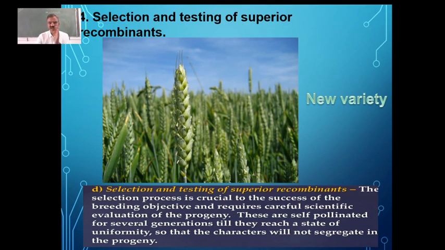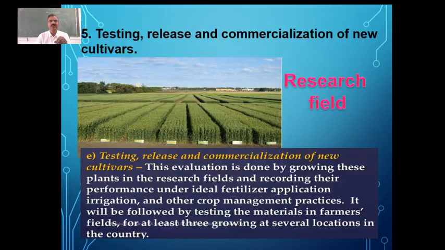Once we select and test for the good traits, we increase them in number, and small fields are used here under the supervision of the researchers. What is the name given to the researchers, the scientists who are involved in plant breeding? They are called plant breeders.